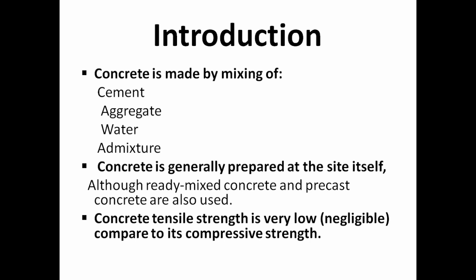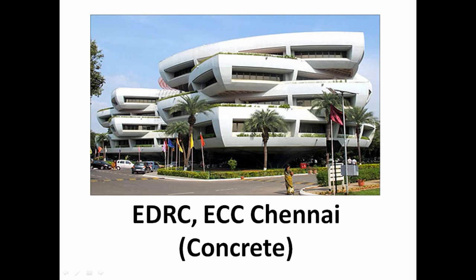In case of aggregate, it may be coarse aggregate or fine aggregate. So, mixing of all these things is called concrete, or we prepare concrete on site. Although there is one more thing, ready mix concrete, or we can say precast concrete, is also used. Ready mix concrete is specifically manufactured for a consumer construction project and supplied to the consumer on a site as a single product. Also, concrete compressive strength is very high, but tensile strength is very low, almost negligible as compared to compressive strength. Engineering Development and Research Center in Chennai is an example of a concrete structure.